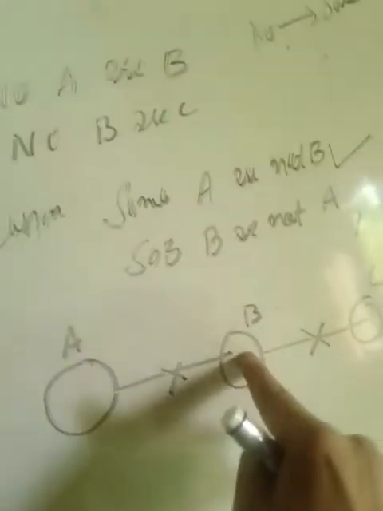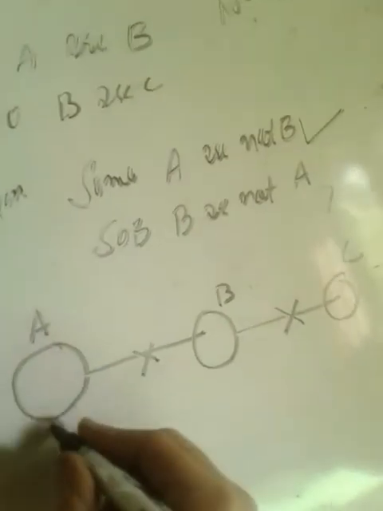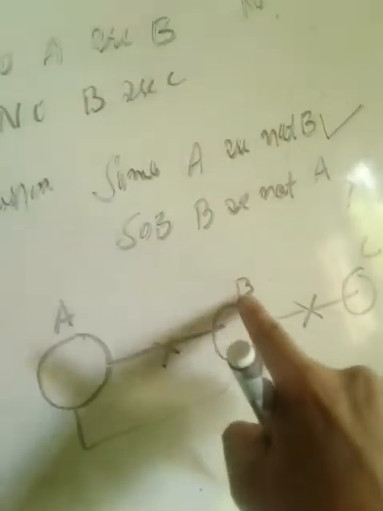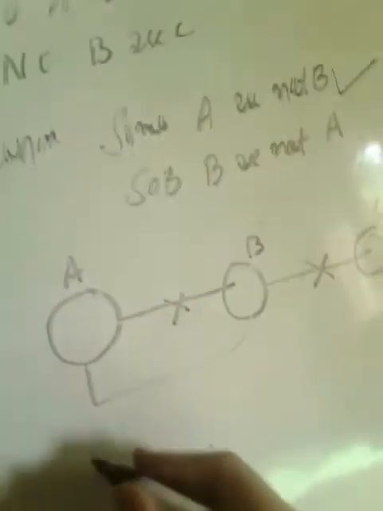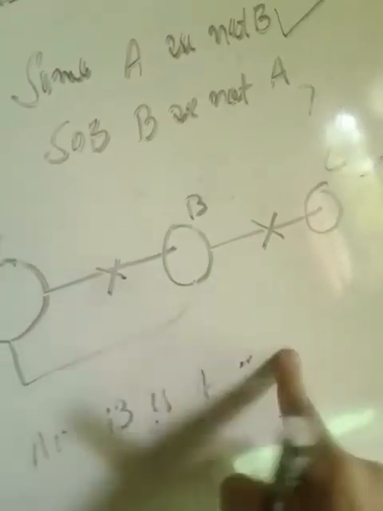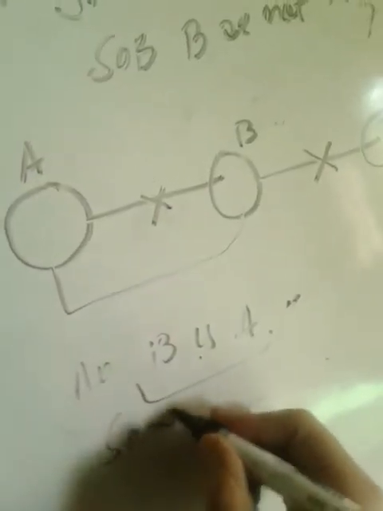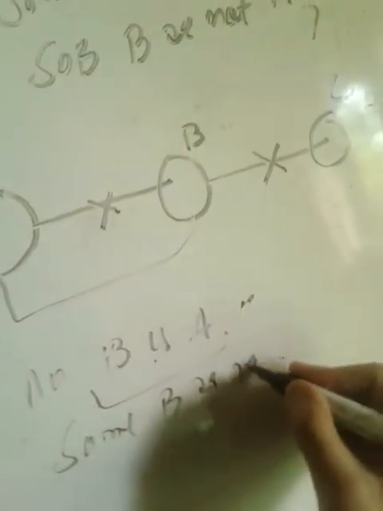So no A is B means no B is A. And when we say that no B is A, it means some B are not A. Remember this concept. No B is A means what? Some B are not A.